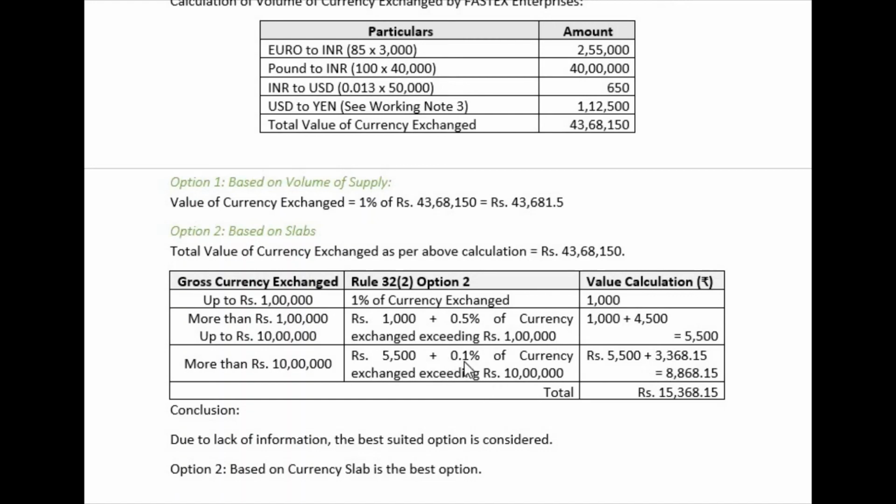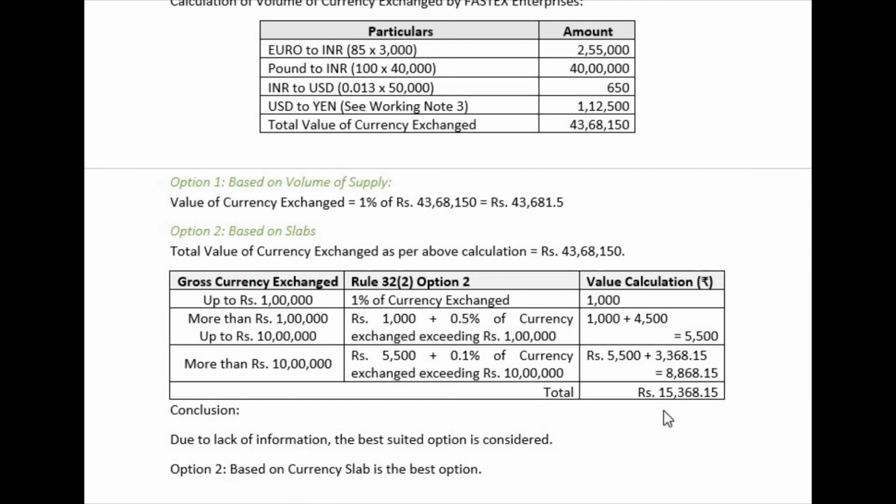So 0.1% of, you deduct 10 lakh from this, 0.1% of 33,68,150. You will get this value, and total will be 3,368.15. We are going to add these all three, and the total value is 15,368.15. So conclusion is, due to lack of information, the best suited option is considered. Option 2 is considered, that is based on currency slab is the best option.